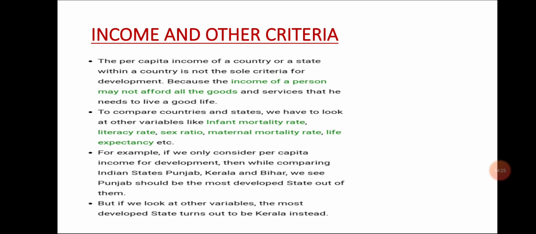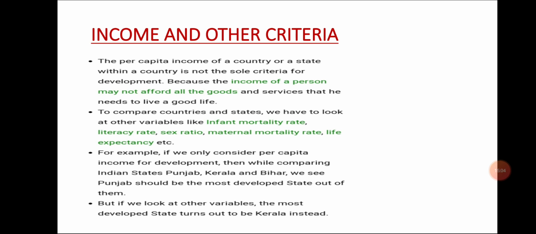Now students, we will see income and other criteria. We have seen that to compare countries, one criteria is per capita income, which is given by the World Bank. Now the per capita income of a country or a state within a country is not the sole criteria for development, because the income of a person may not afford all the goods and services that he needs to live a good life.